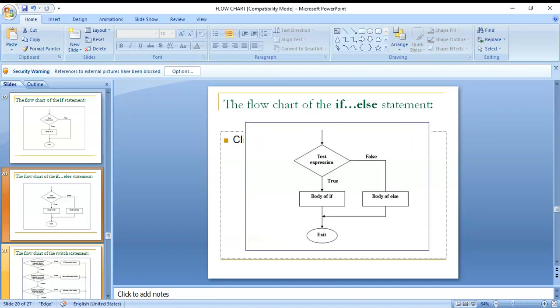Next, the flowchart of the if-else statement: the test expression, body of if. In if-else, the condition is tested first. If the condition is true, then the body of if is executed. Otherwise, it is not executed and the else body is executed. Here, two bodies are there: when the condition is true, the if body is executed; when the condition is false, the else body is executed.